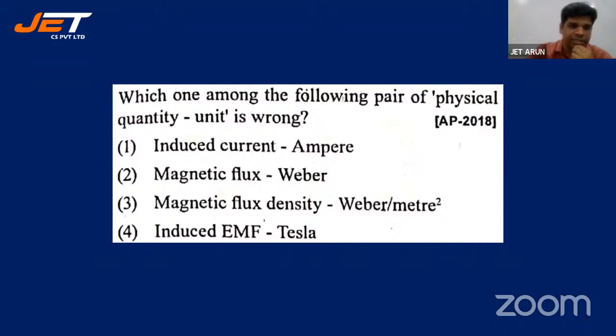All right, let's look at the answer, students. Tesla, induced EMF is Tesla. Induced EMF అంటే ఏంటి? వోల్ట్స్ కదా EMF. ఇండ్యూస్ కరెంట్ అంటే కరెంటే. ఇండ్యూస్ EMF అంటే EMF. EMF యూనిట్స్ ఏంటి? వోల్ట్స్. It's not Tesla. Tesla is the unit of magnetic field intensity.